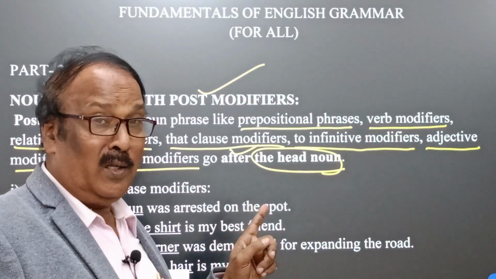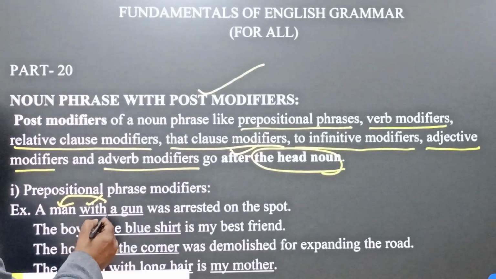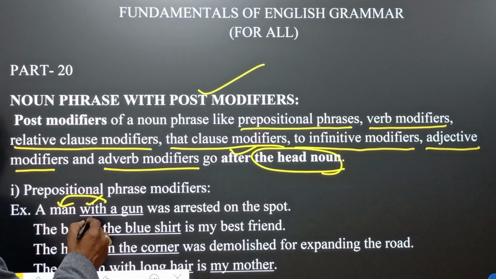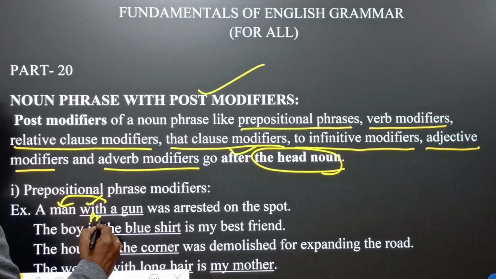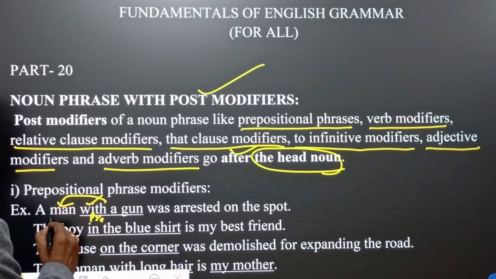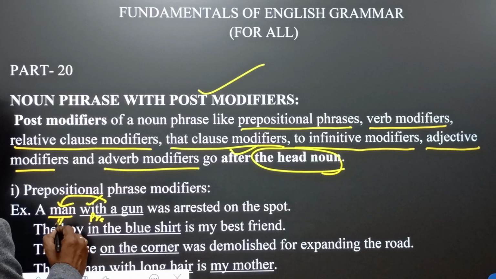Here, with is a preposition and with a gun is the prepositional phrase, and the prepositional phrase modifies man, the head noun.